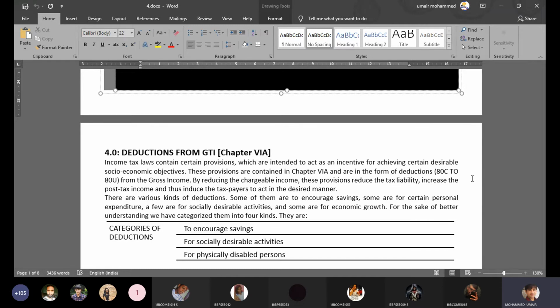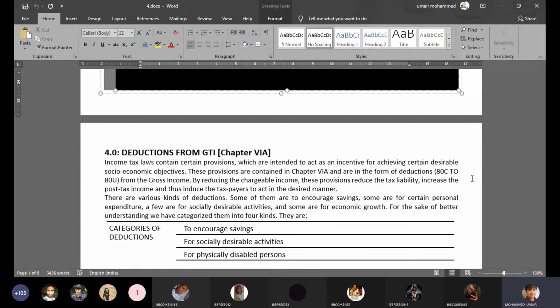So the whole purpose of giving deduction, one I've already identified, is to encourage savings. Second, to promote social welfare, to spend the money on socially desirable activities. Now, the third reason for these deductions is also to help certain underprivileged sections of society.